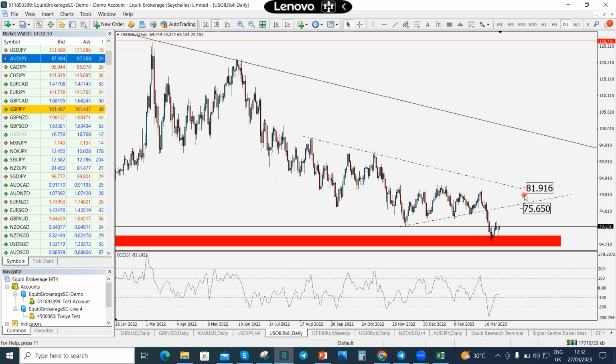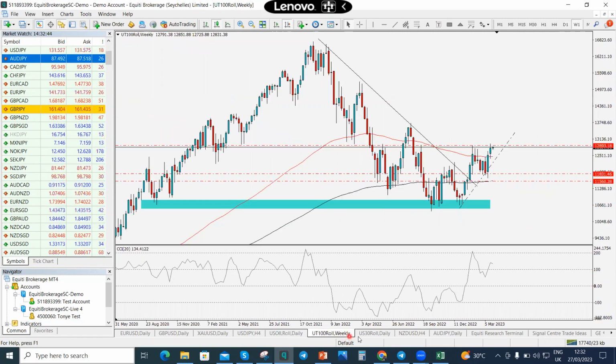All right, so I actually mapped out 81.96 as well, in case 75.6 or $76 per barrel is effectively cleared out. So of course, if prices break above this support line, right, we would see prices come back into this other trend line that is a resistance at 81.96. So we've had the first and the second touch. So if prices break this minor counter trend line, let's expect prices to come back into this trend line, and that would be around $81.9 per barrel, right? So that's for US oil.